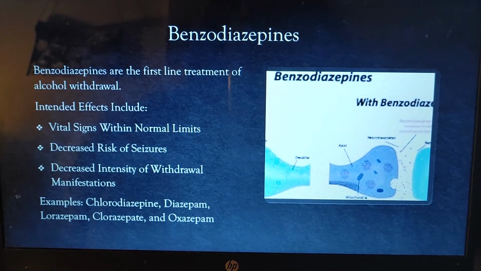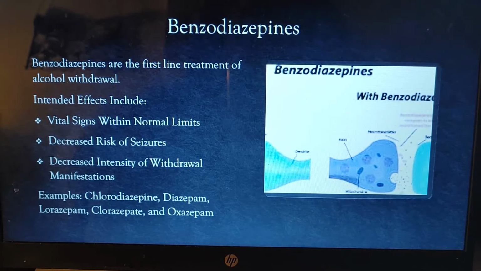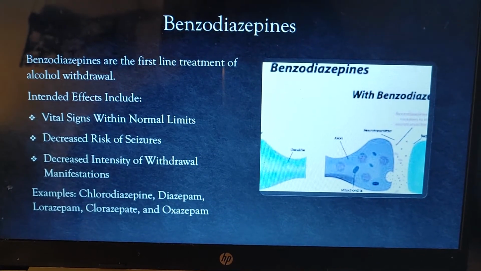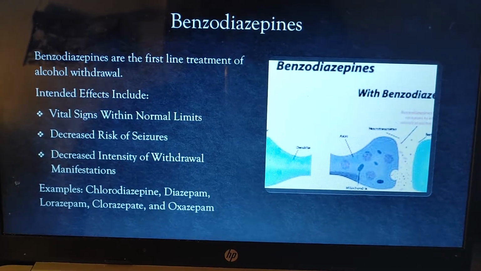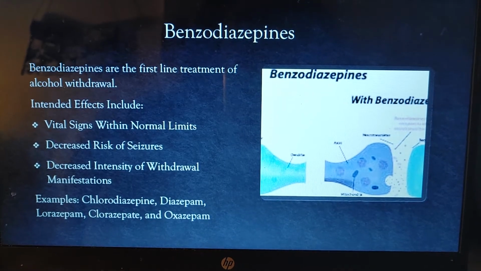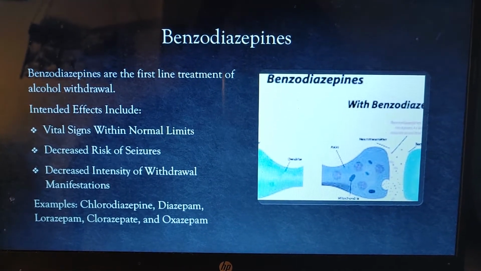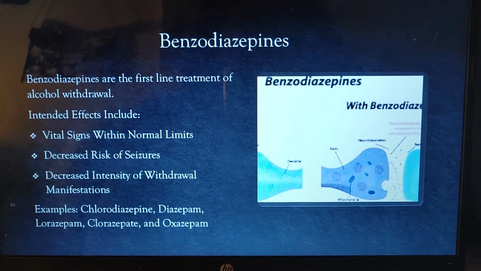Benzodiazepines are the first line of treatment of alcohol withdrawal. Intended effects include putting the vital signs within normal limits, decreasing the risk of seizures, and decreasing the intensity of withdrawal manifestations. Examples of benzodiazepines are chlordiazepoxide, diazepam, lorazepam, clorazepate, and oxazepam.